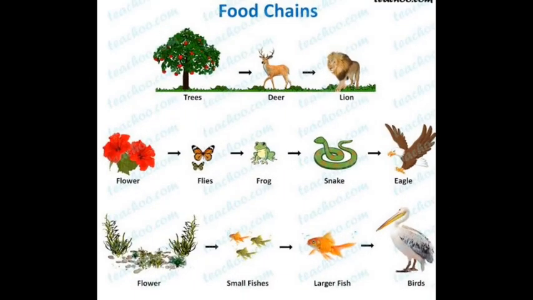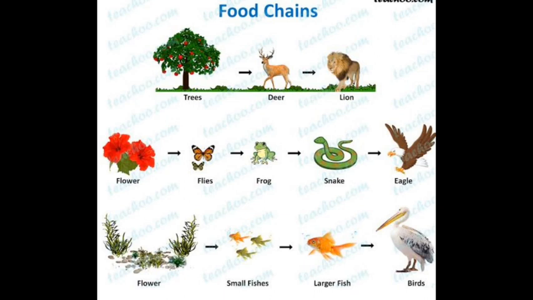Here are some examples of simple food chains. You can see here. Deer directly depend on plants to get their food and energy, and lions depend on deer to get their food and energy. In another example, different kinds of flies depend on flowers to get their food and energy. Frogs depend on flies, snakes depend on frogs, and eagles depend on snakes.